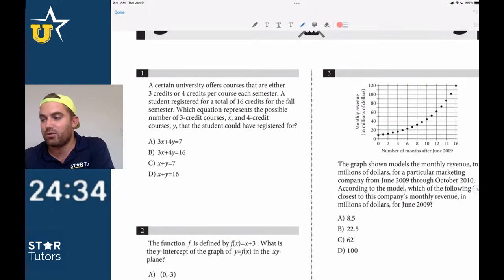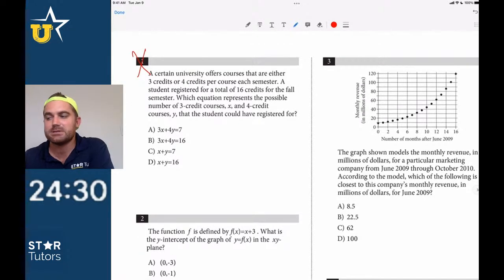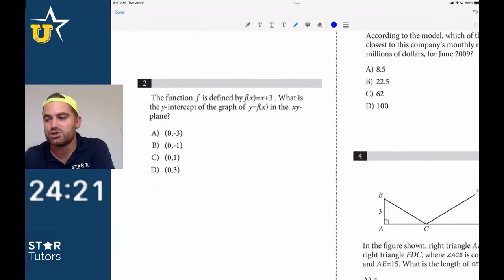For example, number one is not a good question to start with. The chances of making a simple mistake. Do I think that most of you can answer that question? Absolutely. It's not a good question to start with because you'd be amazed at how many times we see students make simple mistakes on that question, whereas number two is much more straightforward, right?